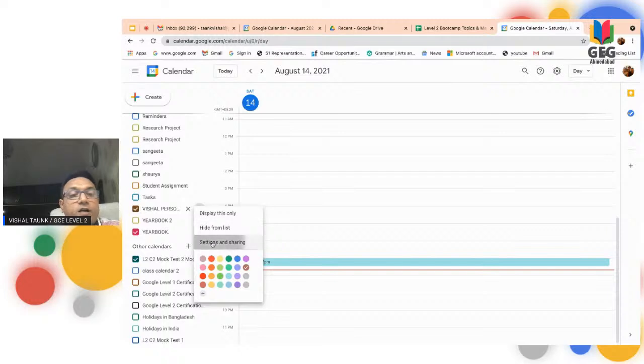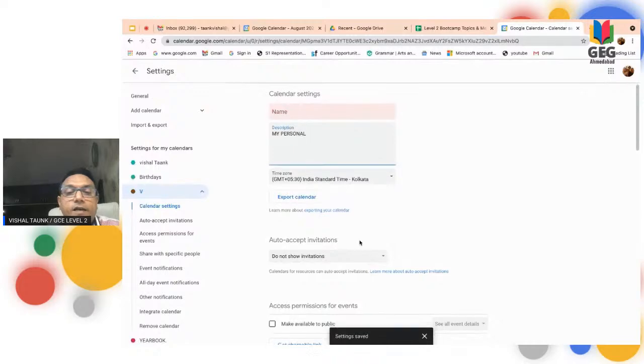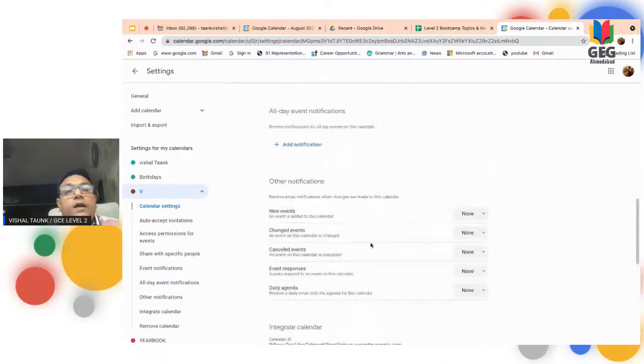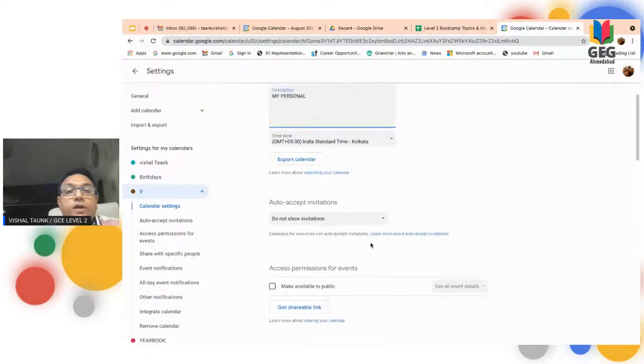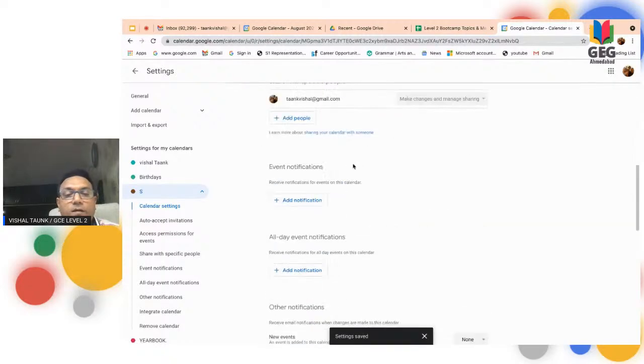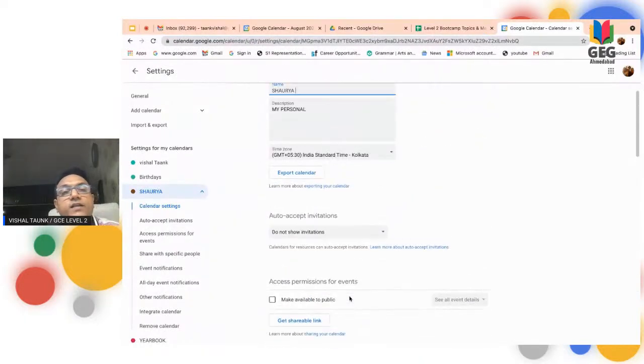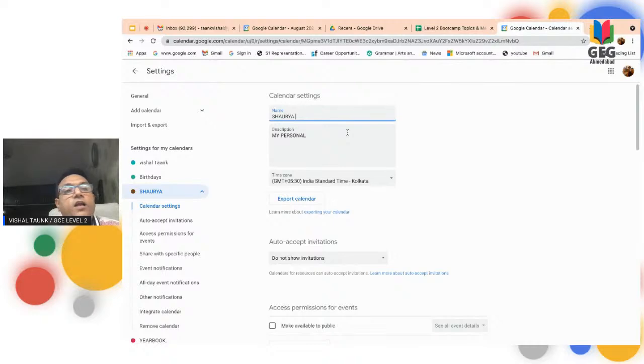After that, another thing is how to edit a calendar. Again, go to the 3 dots and click on that. Again, a dialog box will appear and you can see that you can edit your calendar also. If I don't want to write Vishal personal and I want some other name, I can write any other name and edit this calendar. We can edit the calendar over here. It's already showing that the settings are saved, meaning whatever I have written is already saved. So no need. Now the new calendar is created with the name Sharia.